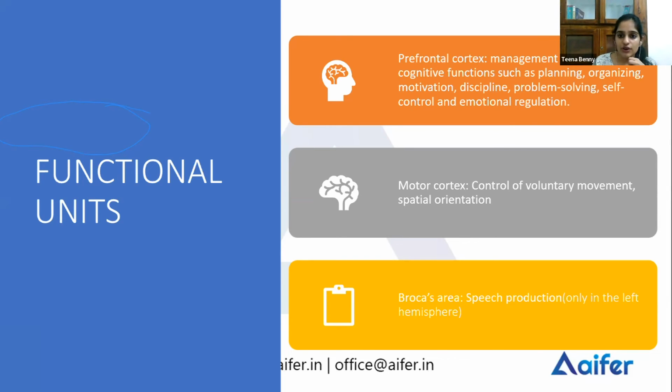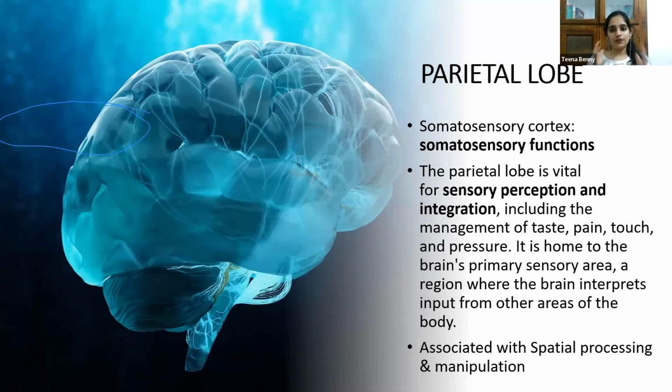What does your prefrontal cortex do? The higher cognitive functions are controlled by your prefrontal cortex. The motor cortex controls your voluntary movements, and Broca's area controls your speech production. So that's the frontal lobe. I hope the frontal lobe is very clear. It's very simple. The next lobe is the parietal lobe.